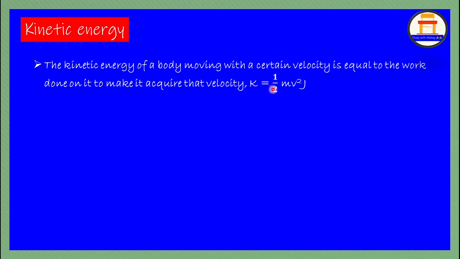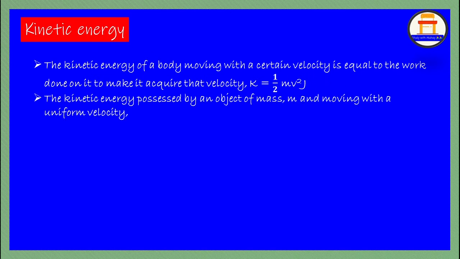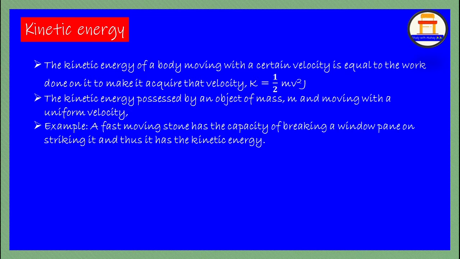It is given by the expression K equals half m v square. This expression we might all know from our lower classes also. Since it is kinetic energy, it's a form of energy, the unit will be joules. It is possessed by an object of mass m moving with a uniform velocity v.